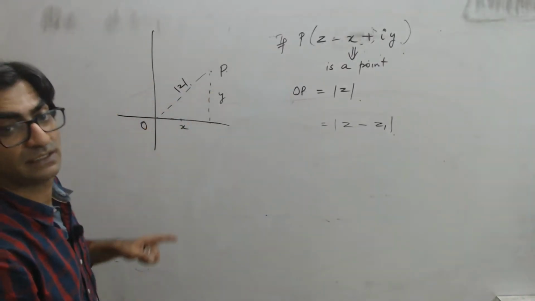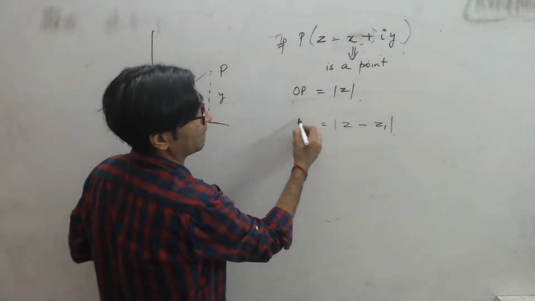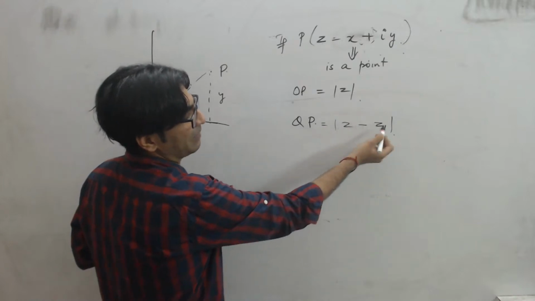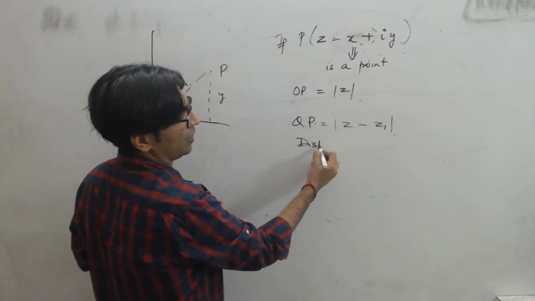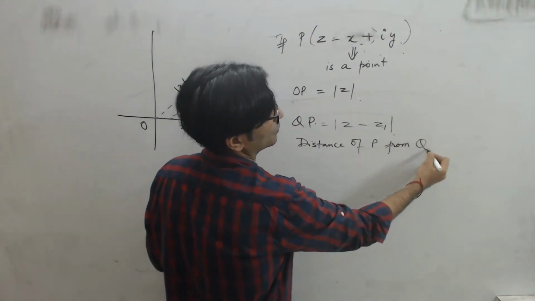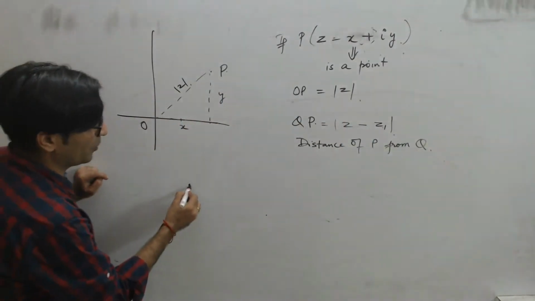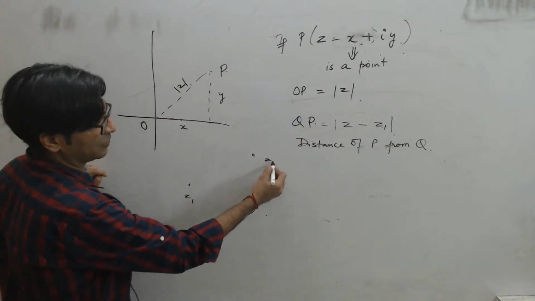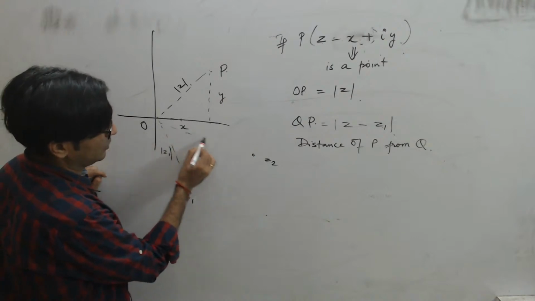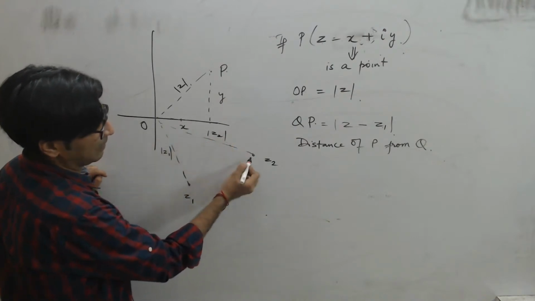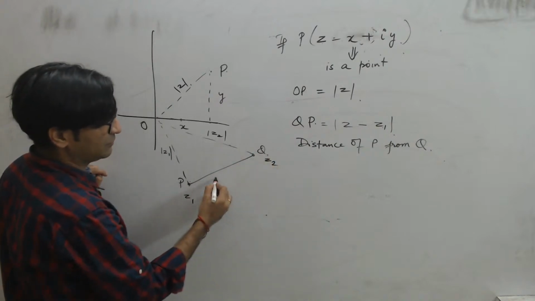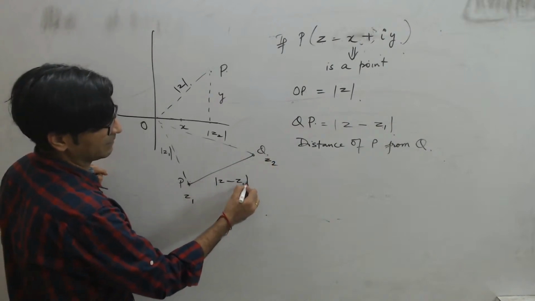What is O? Origin. So OP की जगह ये हो जाएगा, let's say, think of it as QP, let's say. Basically Z minus Z1 will be distance of this point P from another point Q. तो अगर मेरे पास दो पॉइंट है उस प्लेन पे, एक है z1 एक है z2, राइट, तो ये होगा मॉड z1, ये होगा मॉड z2, बट ये जो डिस्टेंस होगा ना PQ, this will be mod z minus z1.